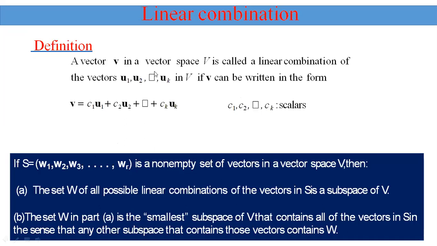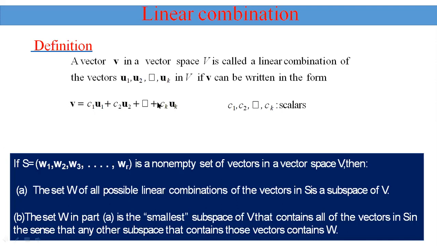Linear combination. How do we define a linear combination? A vector V in a vector space V is called a linear combination of the vectors U1, U2, and so on up to Uk in V if it can be written in the form C1 times U1 plus C2 times U2 plus and so on Ck times Uk, where C1, C2, up to Ck are scalars.